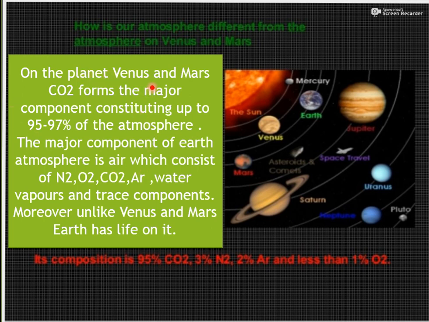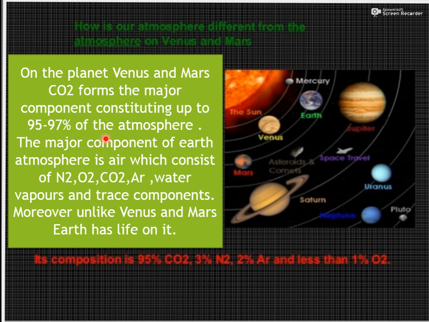So our atmosphere and the atmosphere of Venus and Mars are different mainly on the basis of the percentage of carbon dioxide. Venus and Mars contain 95 to 97%, whereas on our planet it is 0.03% only. And that's why life is not possible on Venus and Mars.